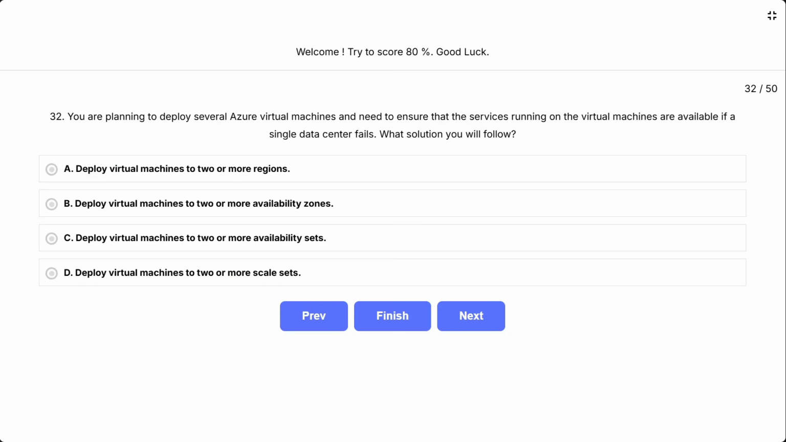Question 32. You are planning to deploy several Azure virtual machines and need to ensure that the services running on the virtual machines are available if a single data center fails. What solution will you follow? A. Deploy virtual machines to 2 or more regions. B. Deploy virtual machines to 2 or more availability zones. C. Deploy virtual machines to 2 or more availability sets. D. Deploy virtual machines to 2 or more scale sets.